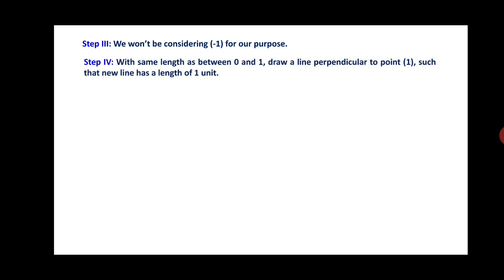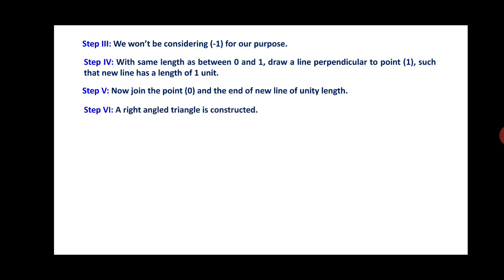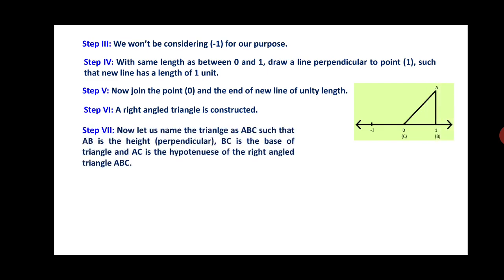Step 4: with the same length as between 0 and 1, draw a line perpendicular at point 1 such that the new line has a length of 1 unit only. You can see in the figure now. Join the point 0 and the end point of the new line of unit length. A right angle triangle is formed, constructed like this. You can see in the figure. Step 7: now let us name the triangle ABC such that AB is the height perpendicular, BC is the base of the triangle, and AC is the hypotenuse of the right angled triangle ABC.